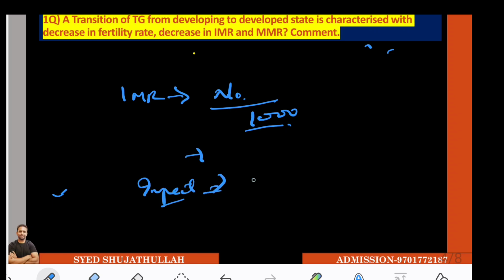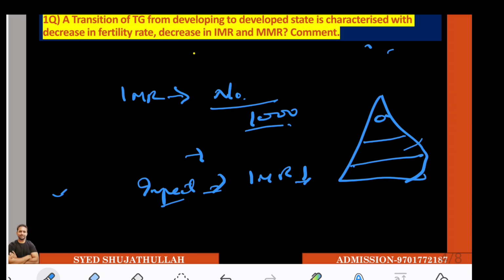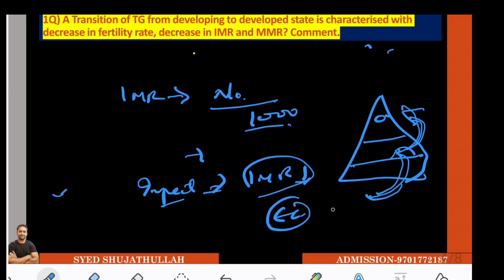Impact when IMR reduces: obviously you know the population pyramid, children, adult and old age. Suppose the adult becomes old, then the adult should be replaced by the children, or not? Yes. So to stabilize the population pyramid, decreasing IMR is important, because when these people become old, the children should take their place so that our economy will be sustainably growing.